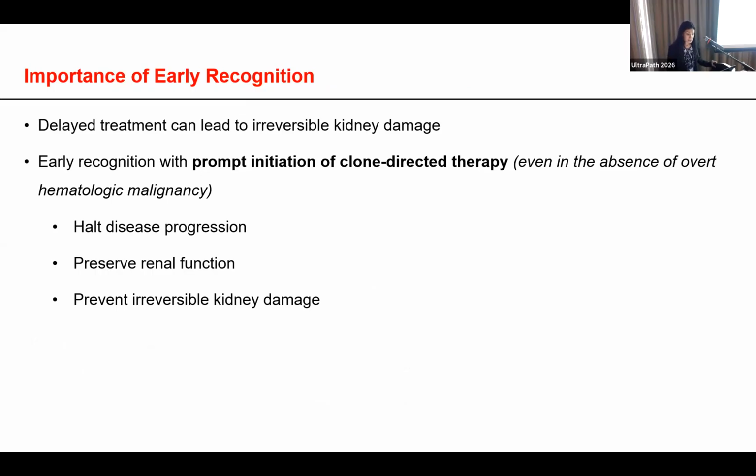Early recognition of this entity is very critical because delayed treatment can lead to irreversible kidney damage, and prompt initiation of the clone-directed therapy, even in the absence of overt hematological malignancy, can slow the disease progression. It can preserve the renal function and prevent irreversible kidney damage.